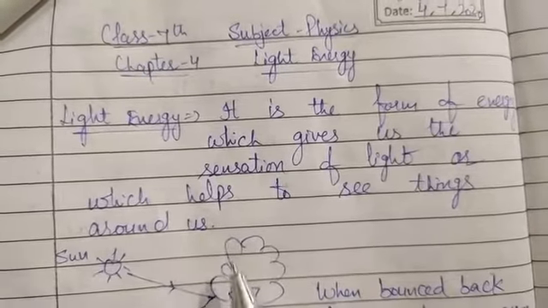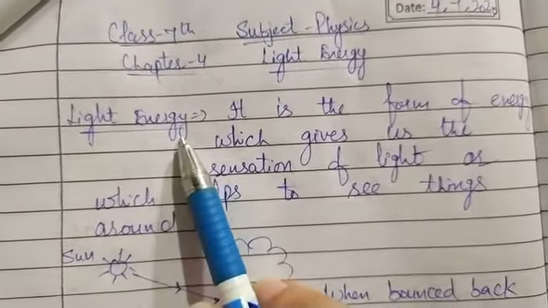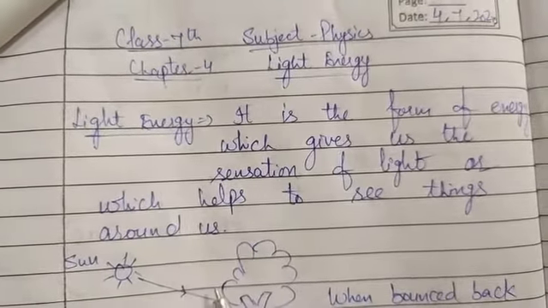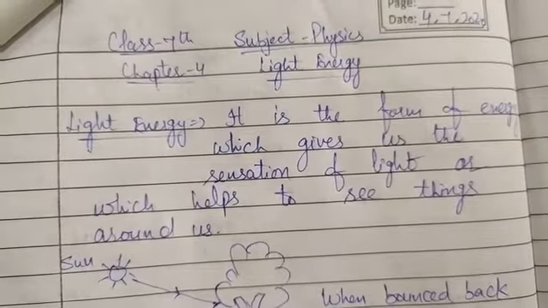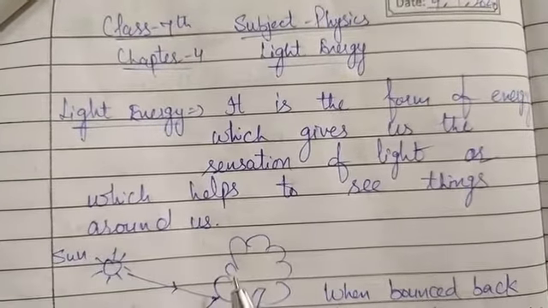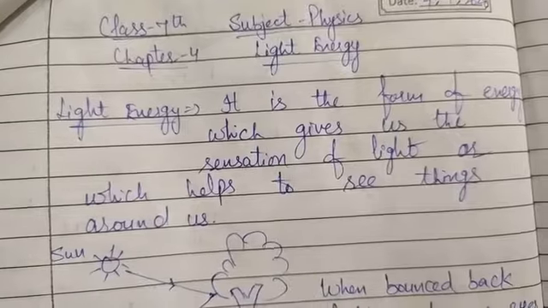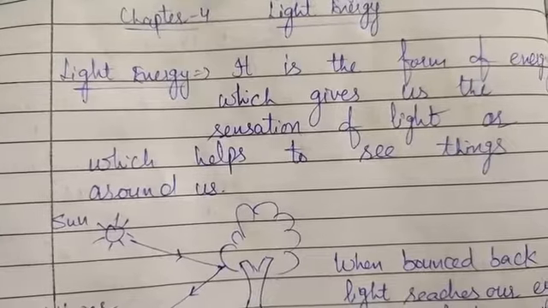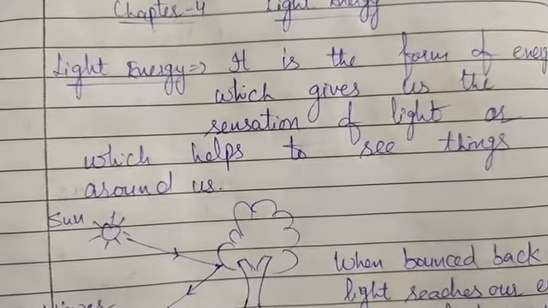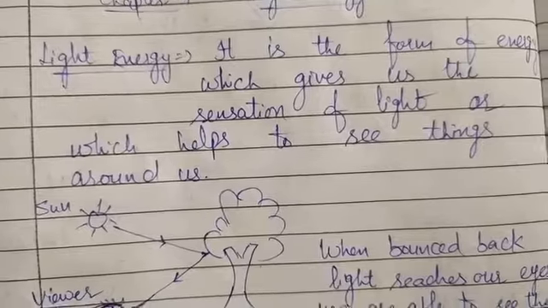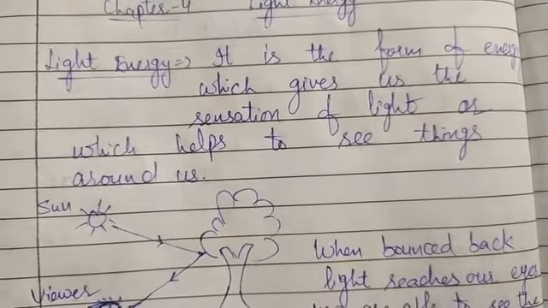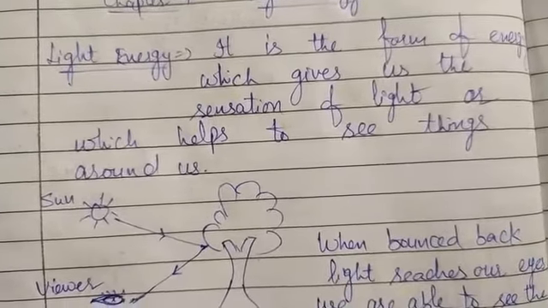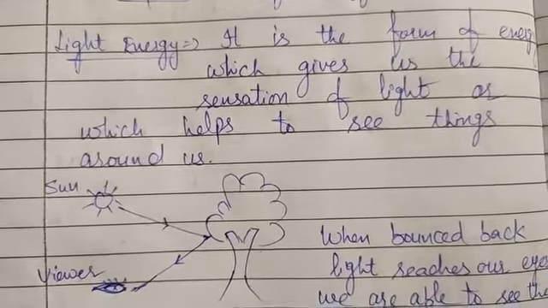Before studying reflection of light, here is the term light energy that we already know. As we know, light energy is the form of energy which gives the sensation of light, or the form of energy which helps us to see the objects around us. But the question is, how can we see the objects around us with the help of light energy? This is due to the reflection of light.